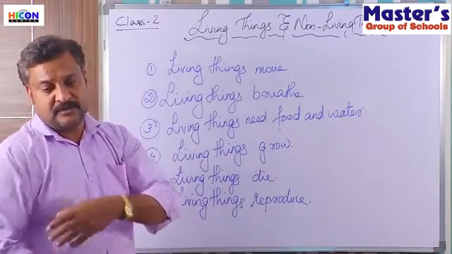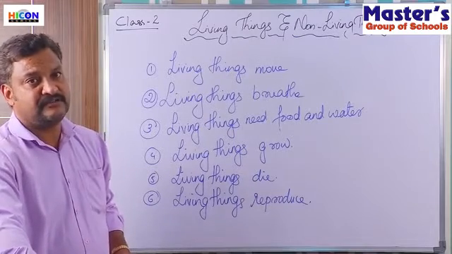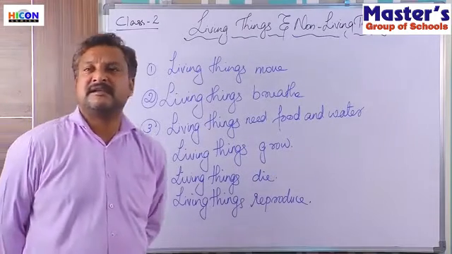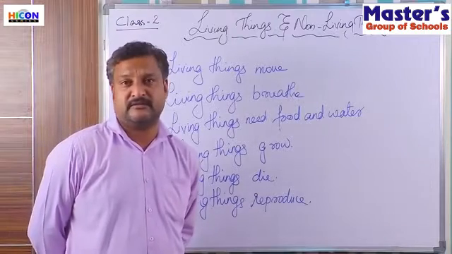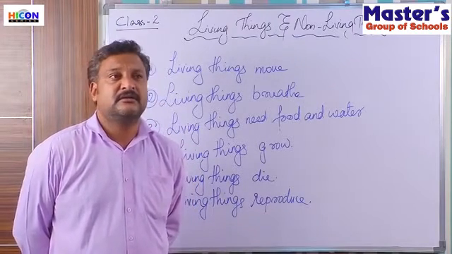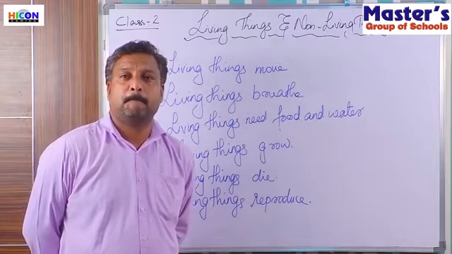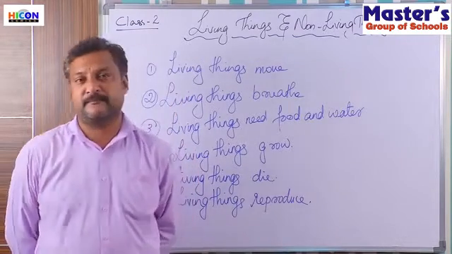Now, shall we check the same with non-living things? Let us consider some examples. Say, for example, chair is a non-living thing. Table is a non-living thing. Then we have bus is a non-living thing.